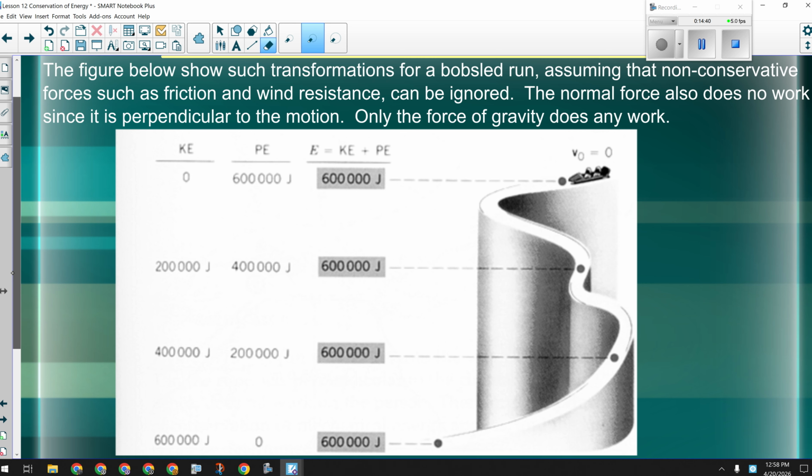So how do they fix that? It's not like you can just go and throw sand on the track. I mean, these are high-tech sleds and stuff. You're not just going to throw rocks on the track to lower the friction. What do you suppose was the simplest solution so that they wouldn't be going so fast at that corner? How fast you're going at that corner is dependent on how much energy you have at that corner, agreed? How can you make sure you have less energy at that corner? Start lower.